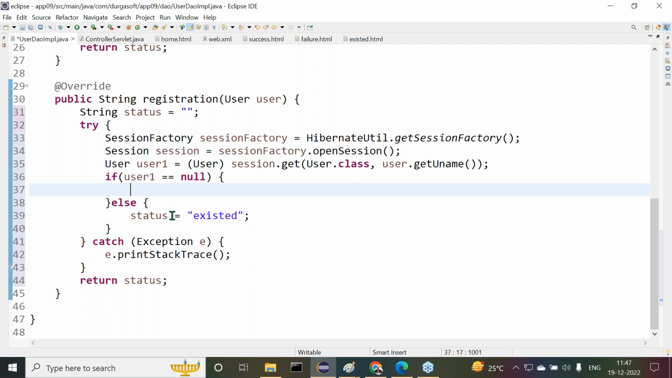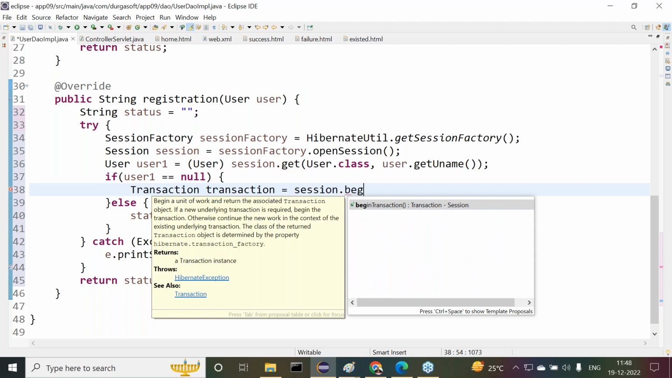When the user does not exist here, then what do we have to do? Insert the data into the database table. How are we able to insert the data into the database table? Directly here we have to prepare a transaction object: transaction is equal to session.beginTransaction.